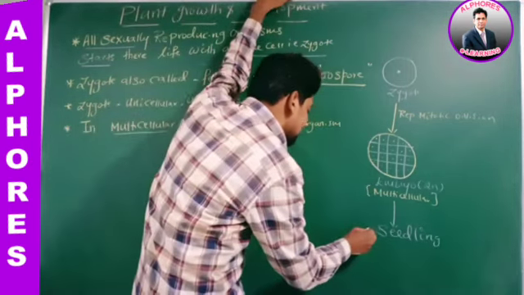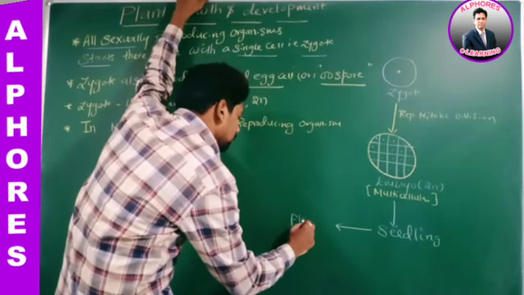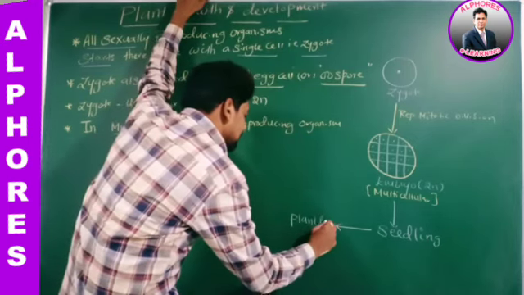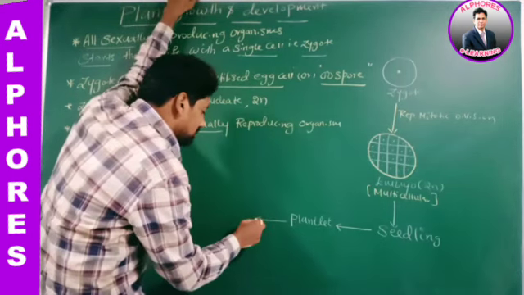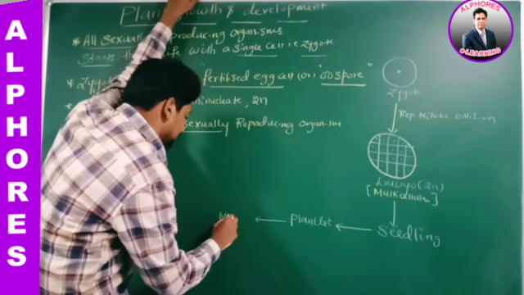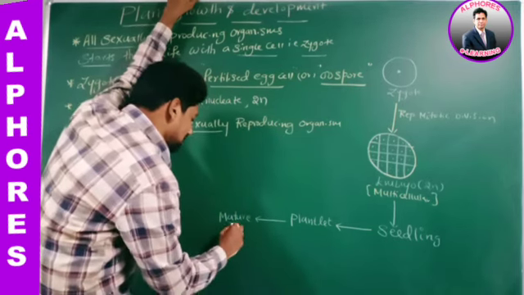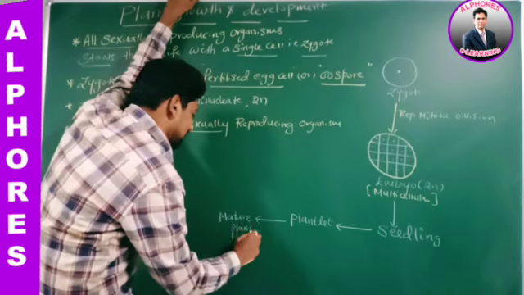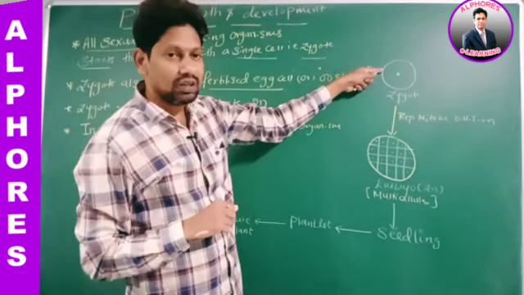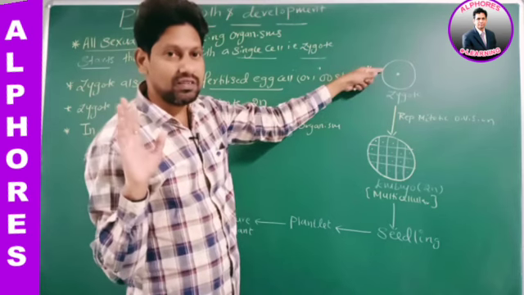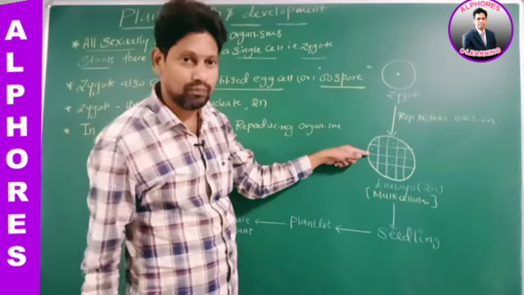Seedling. Later, this seedling develops into a plantlet. Later, this plantlet develops into a mature plant. Is this statement okay? Therefore, the zygote undergoing repeated mitotic divisions produced a multicellular structure called an embryo.